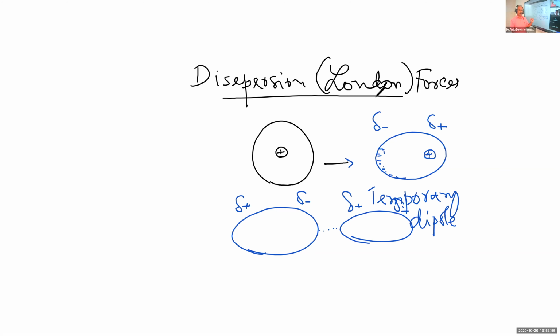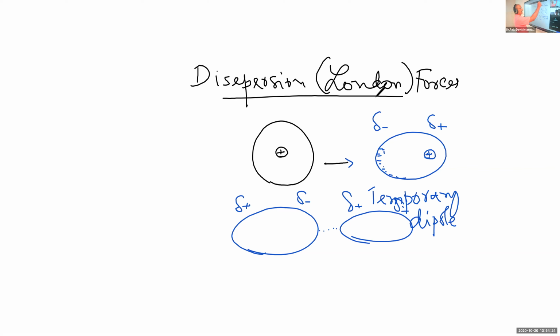We can see this type of London force in noble gases and gases like hydrogen, oxygen, nitrogen, etc. Especially during liquefaction, there is a formation of temporary dipoles, and there is attraction between the temporary dipoles, and it is called the dispersion force or the London force.